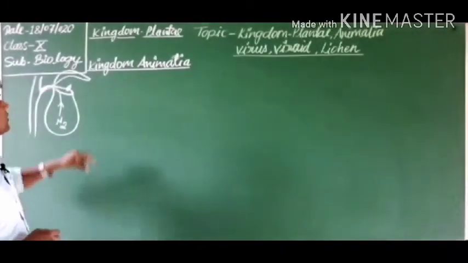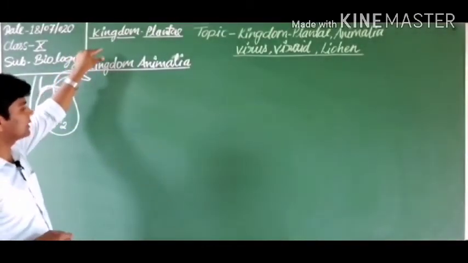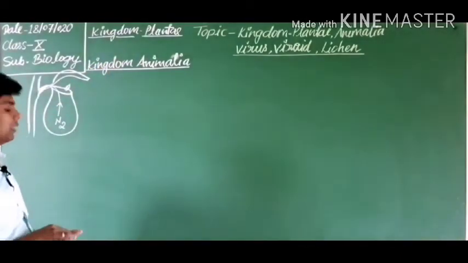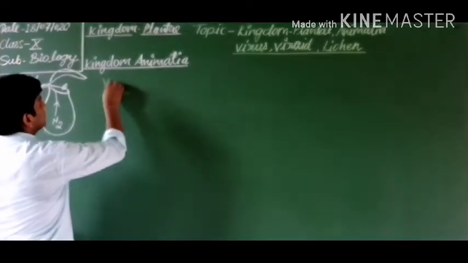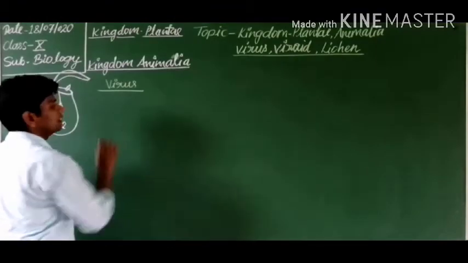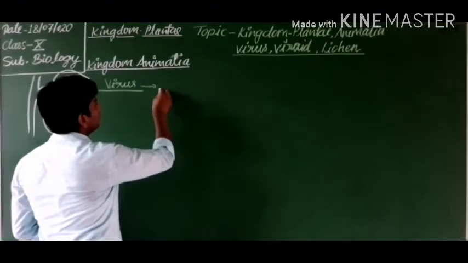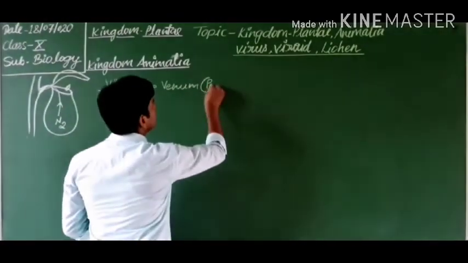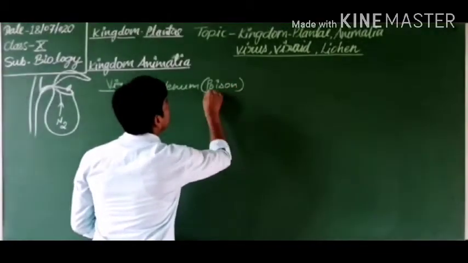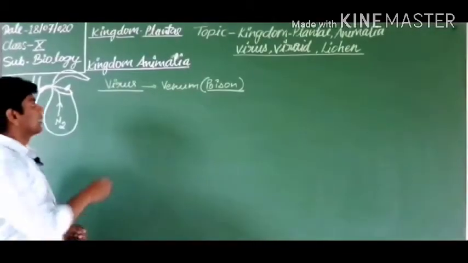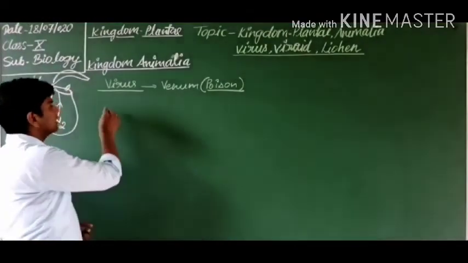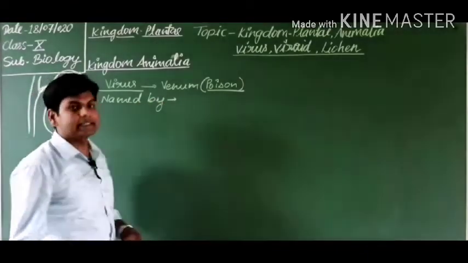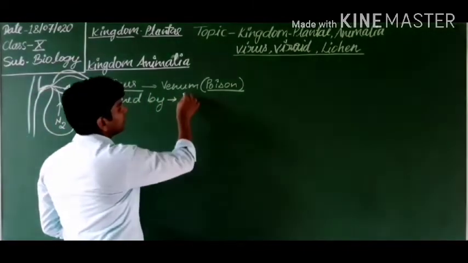Students, we have discussed a little bit about these two kingdoms, but now we will discuss the virus. This is the main topic in today's video. Let's discuss virus. What does it mean? Virus is a term derived from venom. Venom means poison. The name virus was given by a scientist, Ivanovsky.